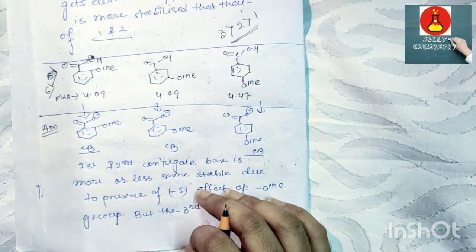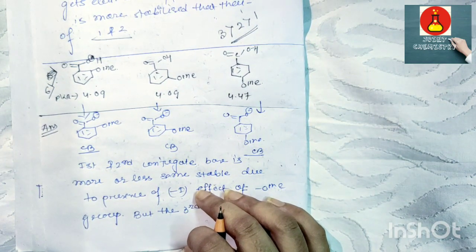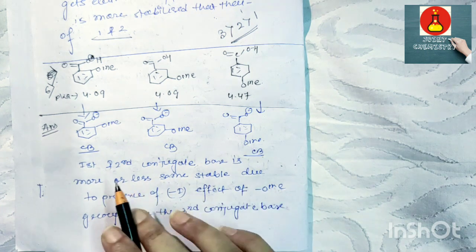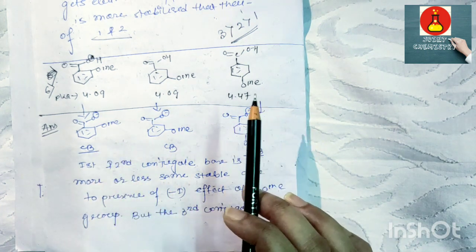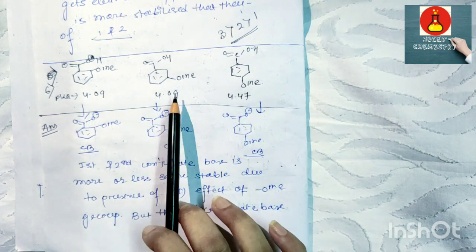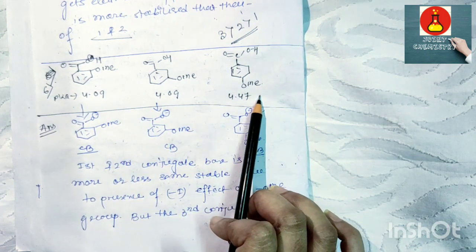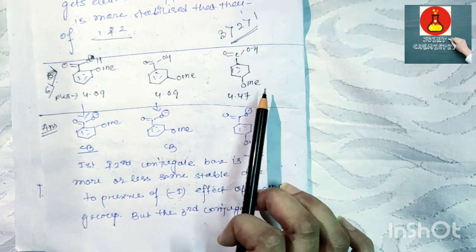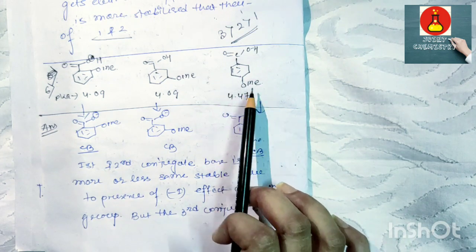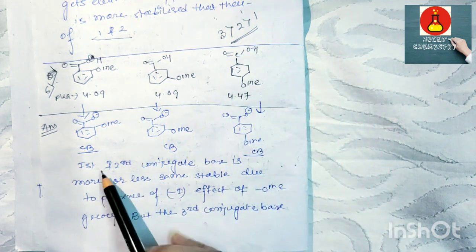And the next example is, here 3 compounds are given and their pKa values are also given, and it is seen that these 2 compounds have a similar pKa and this pKa is greater. So it is assumed that this compound has lower acidity, as with increasing pKa, acidity decreases. This is the first conjugate base, this is the second, and this is the third one.